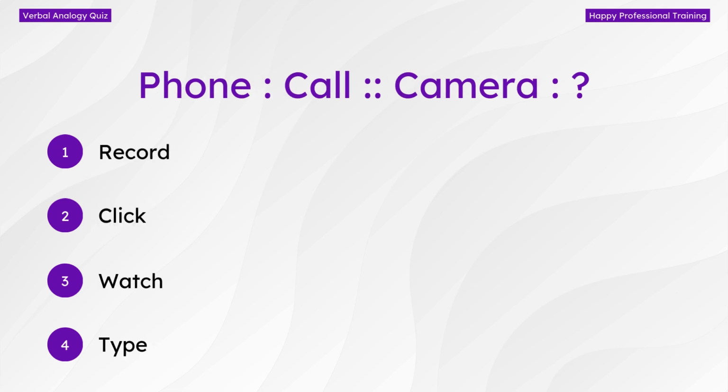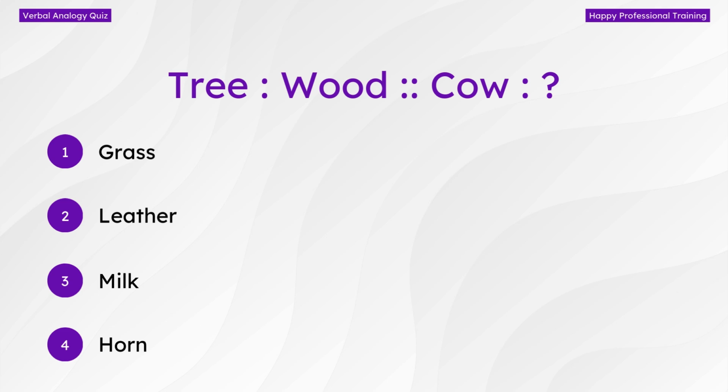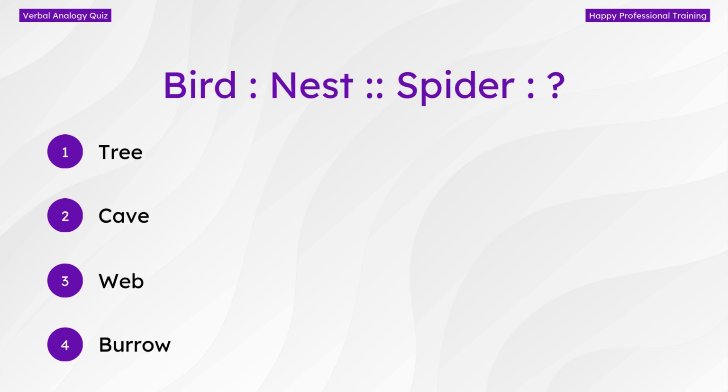Phone, call, camera. A phone is used to make calls and a camera is used to click pictures. Tree, wood, cow. A tree provides wood and a cow provides milk. Bird, nest, spider. A bird builds a nest and a spider builds a web.